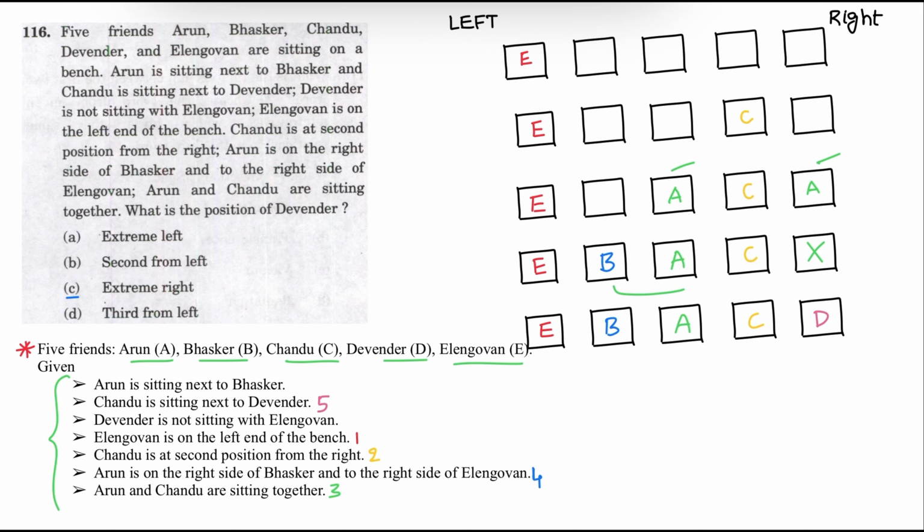So his position is 3 but not 5. Now Chandu is sitting next to the Devender. Now the position of Devender is extreme right. The correct answer is option C.